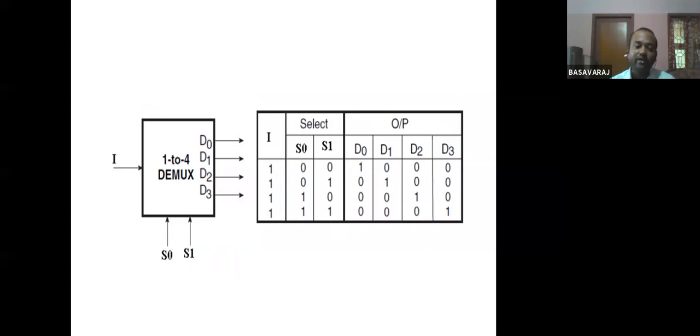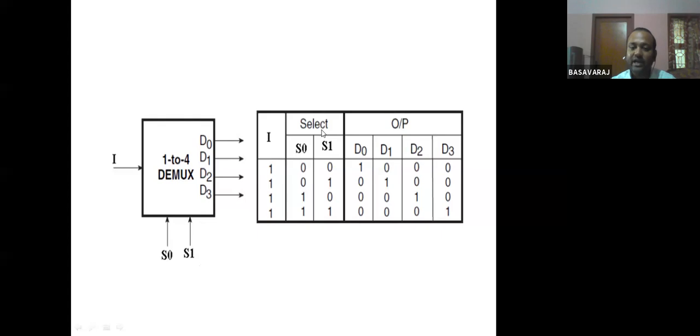I have the power here. How do I do that? For example, suppose I want to transmit this particular data to the D3 line. This data should reach only D3, it shouldn't reach D0, D1, D2. Then what should I do? I will make S0 and S1 both 1 1. If I make them 1 1, this data will reach D3.